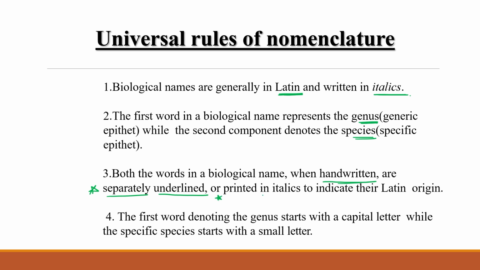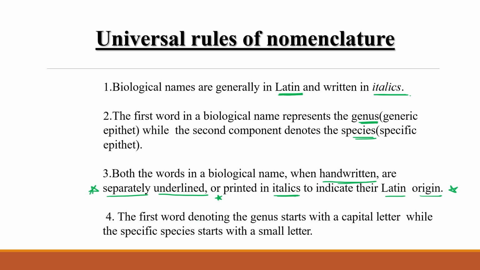If the names are printed, or we write them on the computer and get a print, then they must be in italics to show their Latin origin.